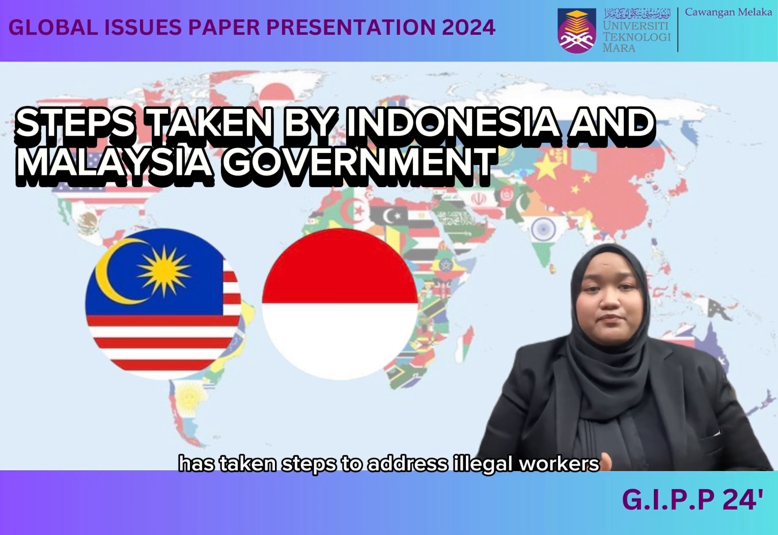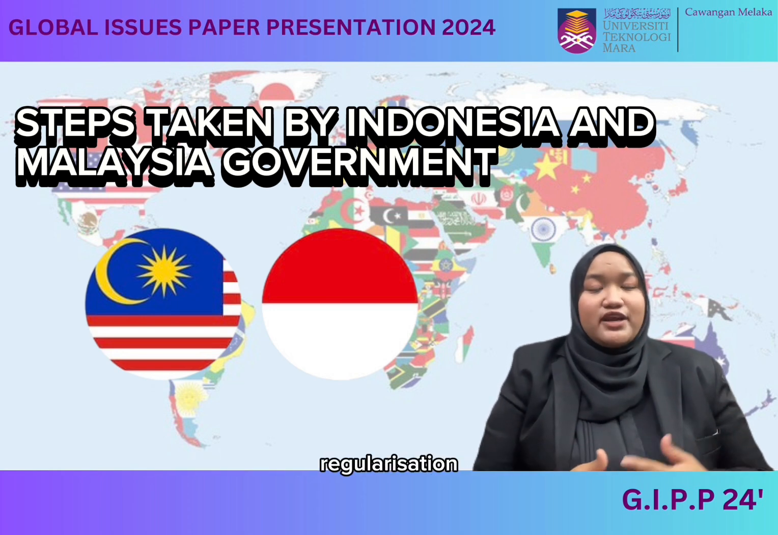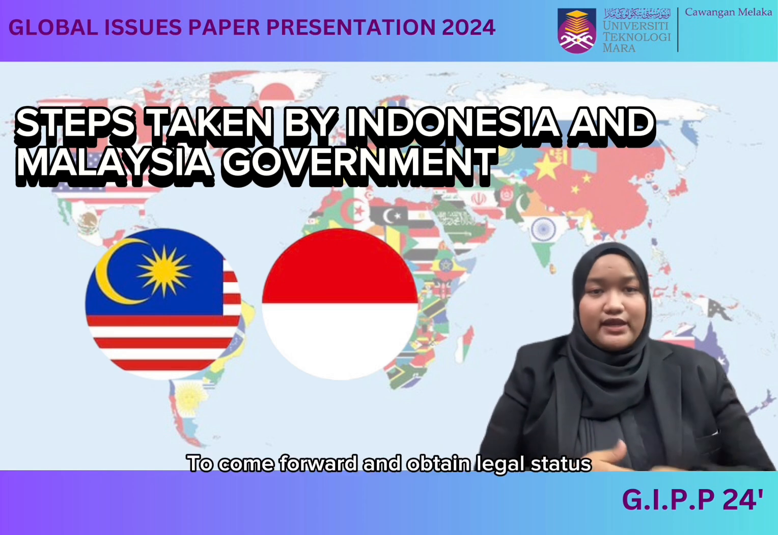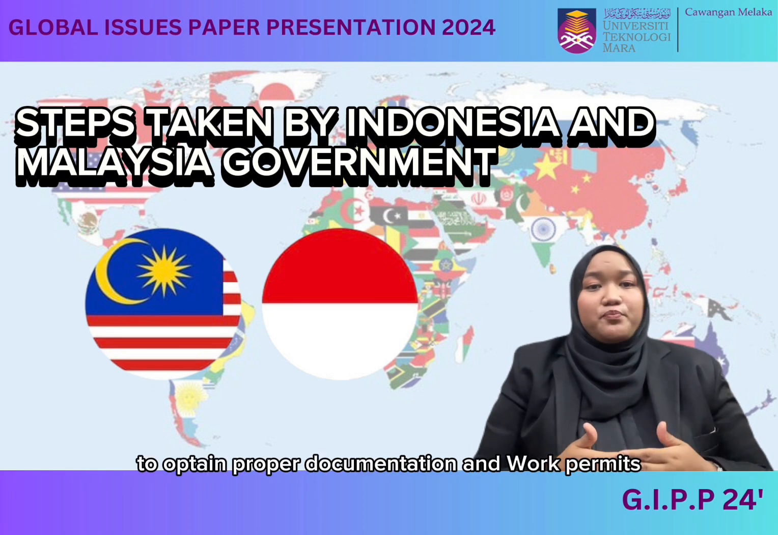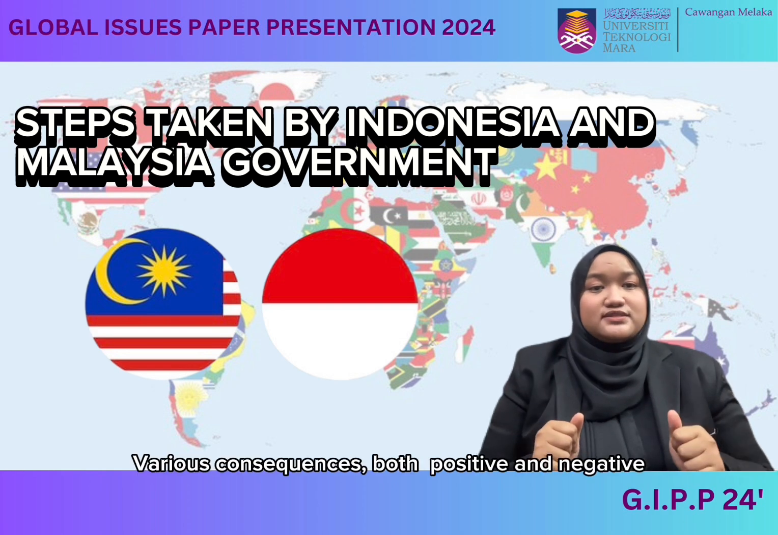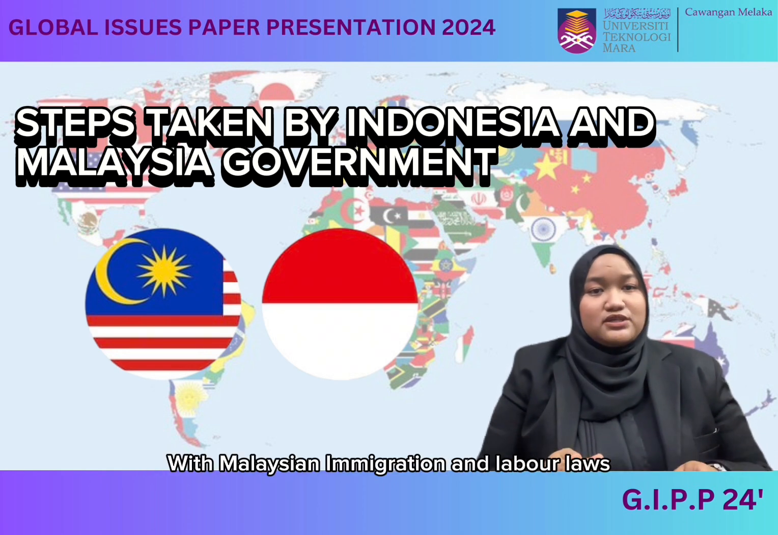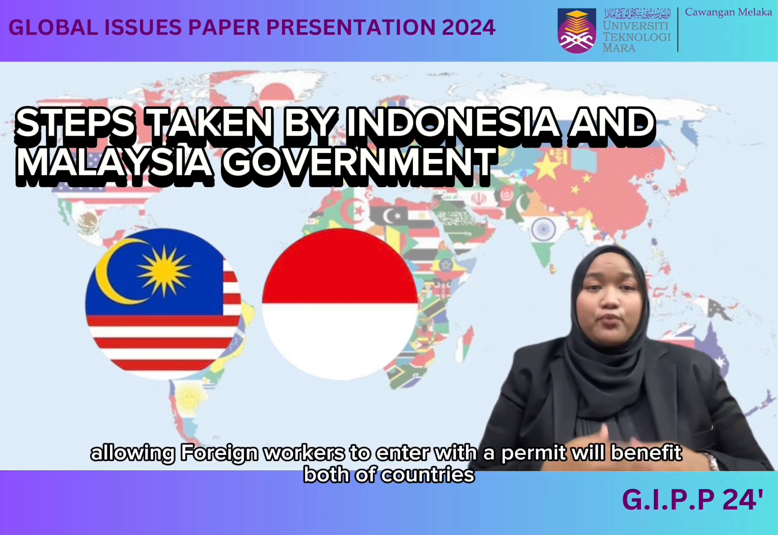Next is the step taken by the Malaysian government. The Malaysian government has taken steps to address illegal workers, including those from Indonesia. Malaysia periodically launches regularization programs to encourage undocumented foreign workers to come forward and obtain legal status. This program provides a pathway for illegal workers, including Indonesians, to obtain proper documentation and work permits. Foreign workers from Indonesia in Malaysia face various consequences, both positive and negative, based on their employment status and compliance with Malaysian immigration and labour law. As a result, allowing foreign workers to enter with a permit will benefit both countries.